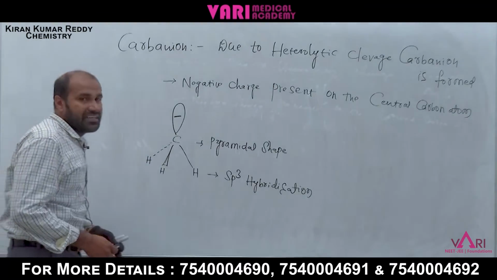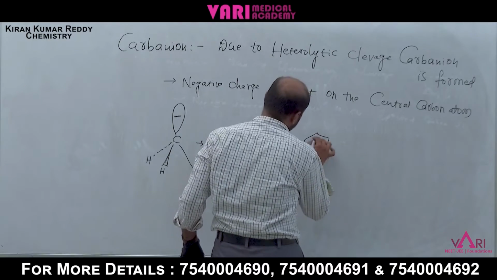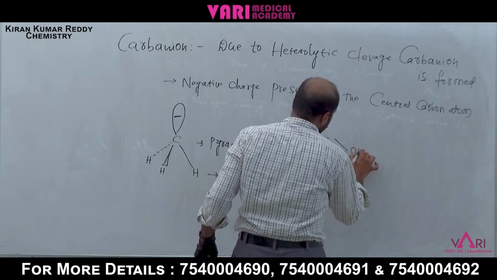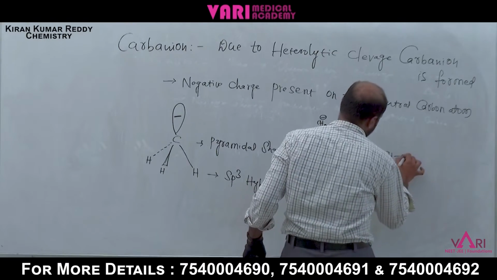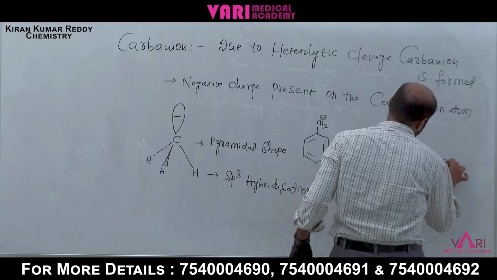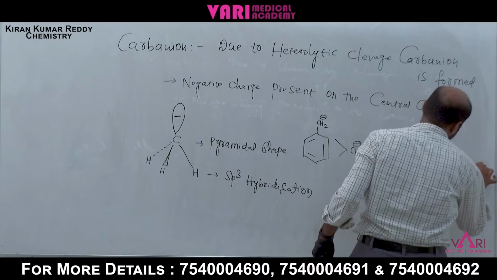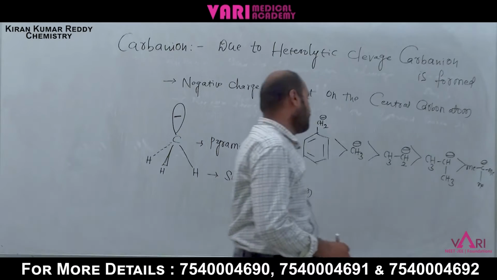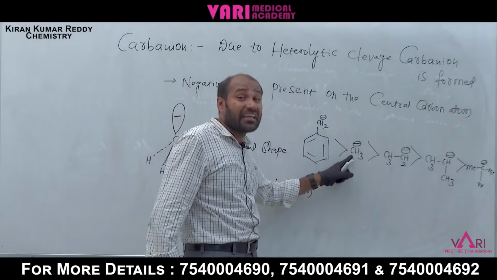What is the stability order? Here, benzyl carbanion is more stable because of resonance, then methyl carbanion, then CH3CH2 minus. This is the reverse, and next CH3 CH minus CH3, and the least stable one is the tertiary carbanion. Benzyl is the most stable carbanion, after that methyl carbanion is more stable.